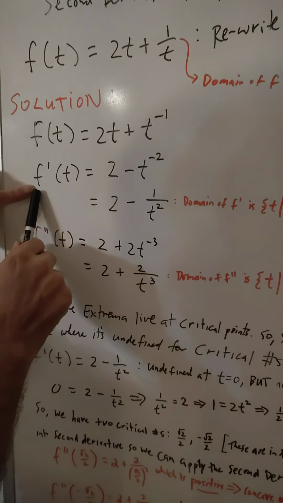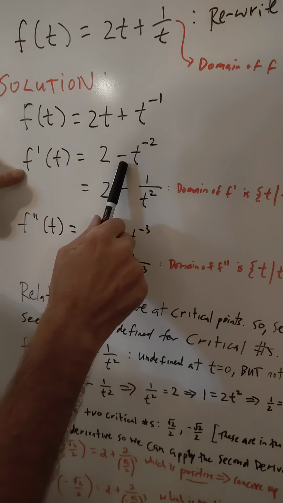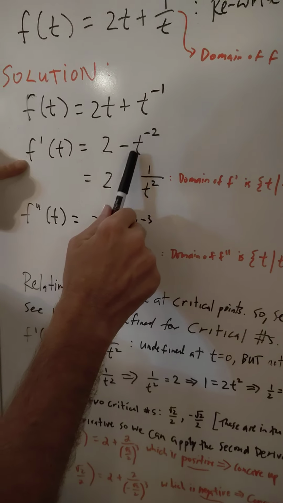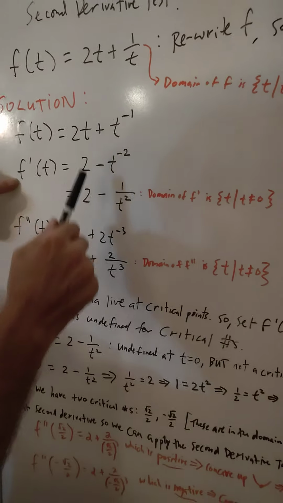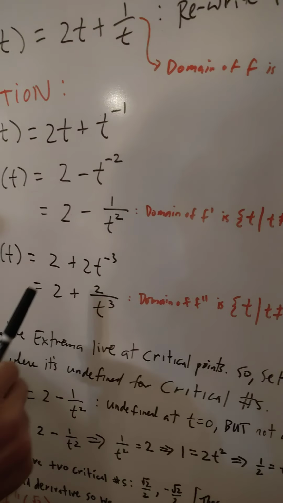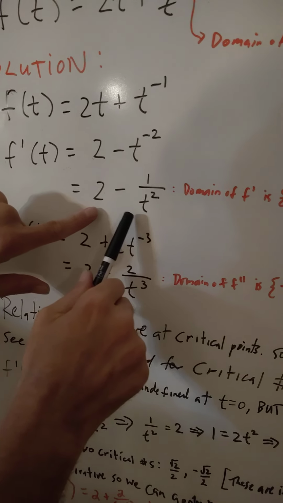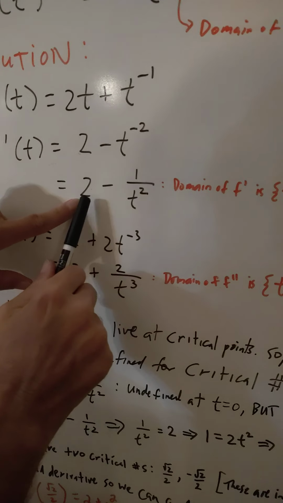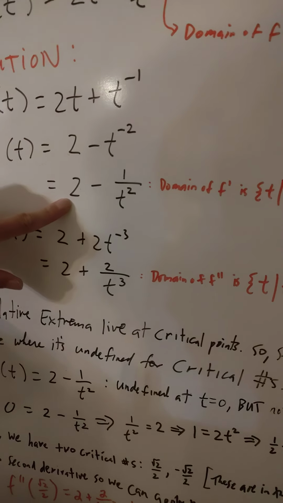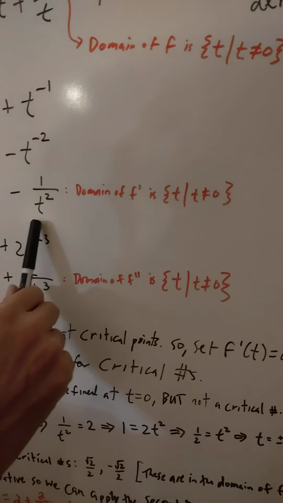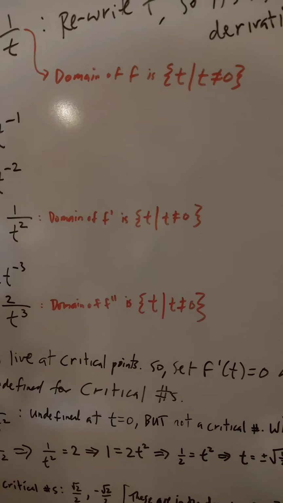Now that I have my function in derivative friendly form, let's take the derivative. Make sure you notate f prime of t. The derivative of the first term is 2, and then by the power rule we get minus t to the negative 2 power, because you decrease the power by 1. We brought down this minus 1 to get that minus there. It's always nice to get your derivative without negative exponents, so this is the same thing as 2 minus 1 over t to the positive 2. What's the domain of this derivative? Again, it's everything except 0, because you can never divide by 0.